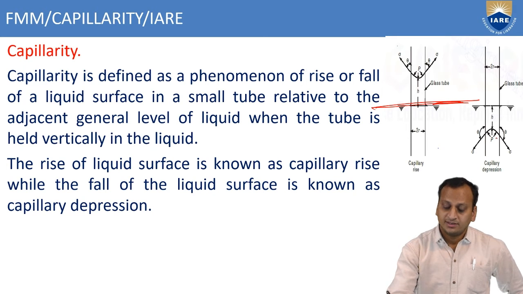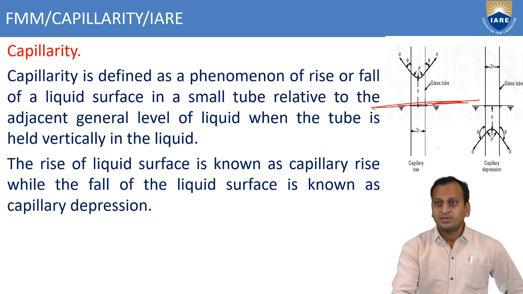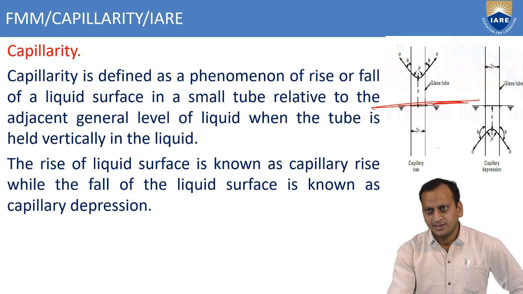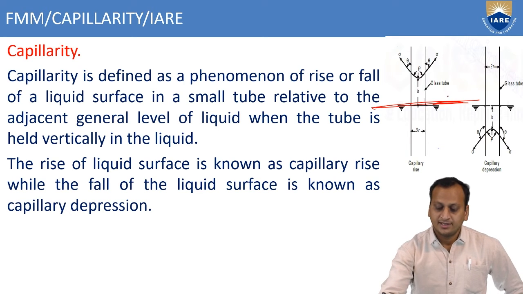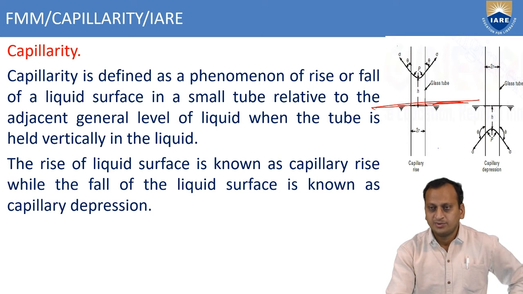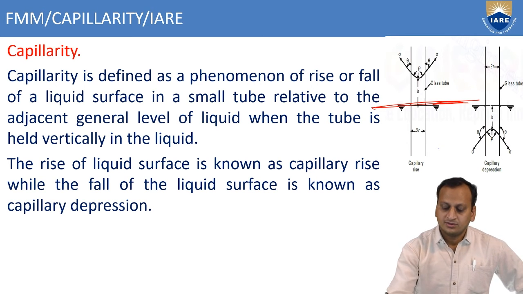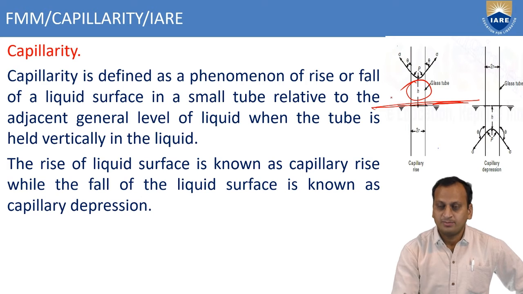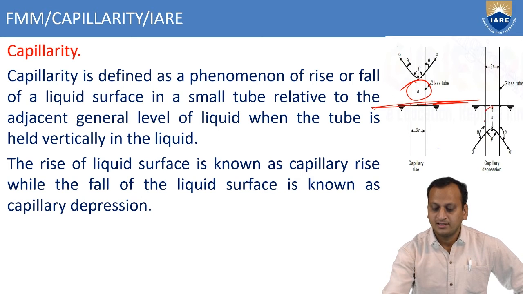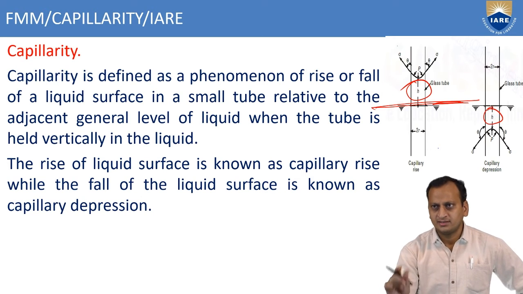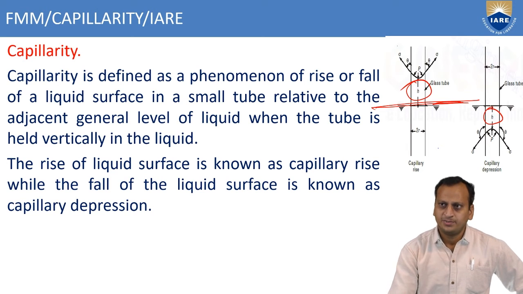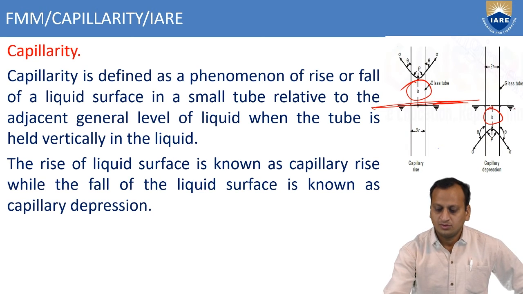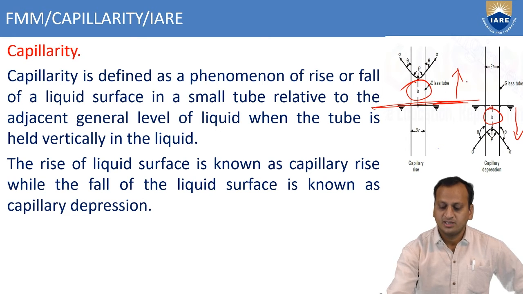That is due to the properties of a liquid in a tank. Here, the rise of liquid level in a tube whenever we dip it into a liquid, this H, is known as capillary rise. If it is falling below the general level, that is known as capillary depression. This is lower than the general level, and this is greater than the general level. Therefore, capillary rise and capillary depression.